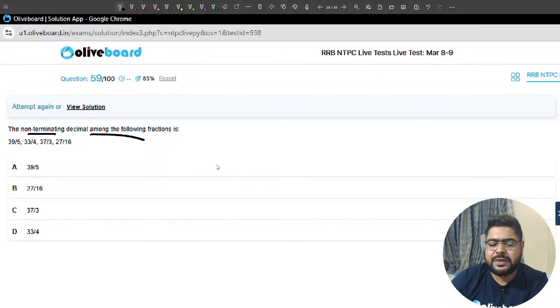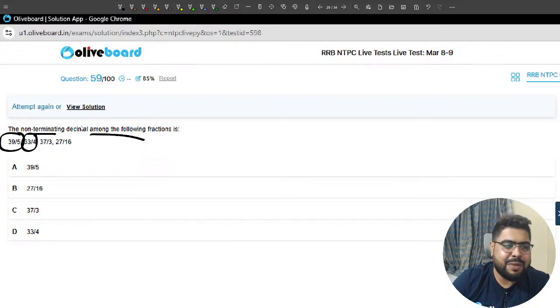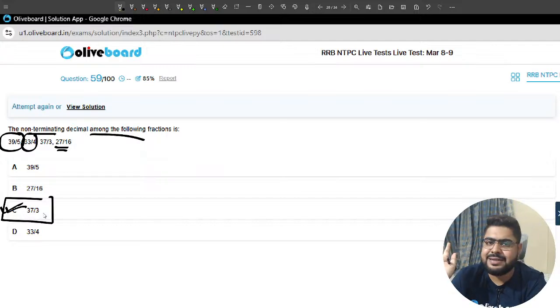Non-terminating decimal. Here in this paper I've seen there are 30 questions, maybe. So no, by 5 can never be non-terminating. By 4, by 16, no sir. So the only option is by 3. By 3 is non-terminating. We all know 1 by 3 itself is non-terminating. 37 by 3, it's a single liner. It was a single liner, right?